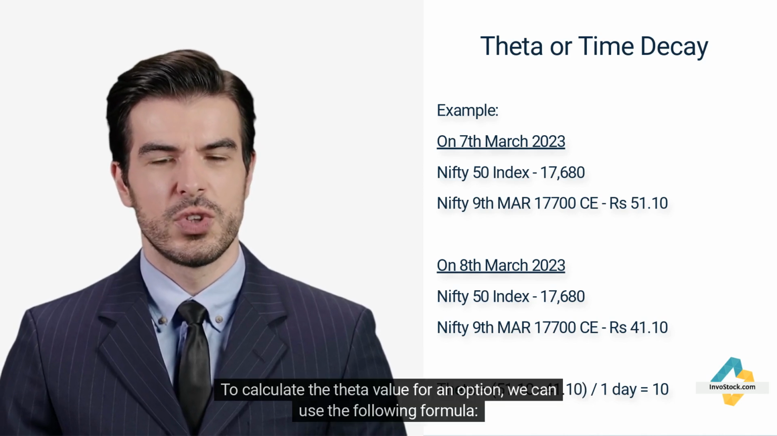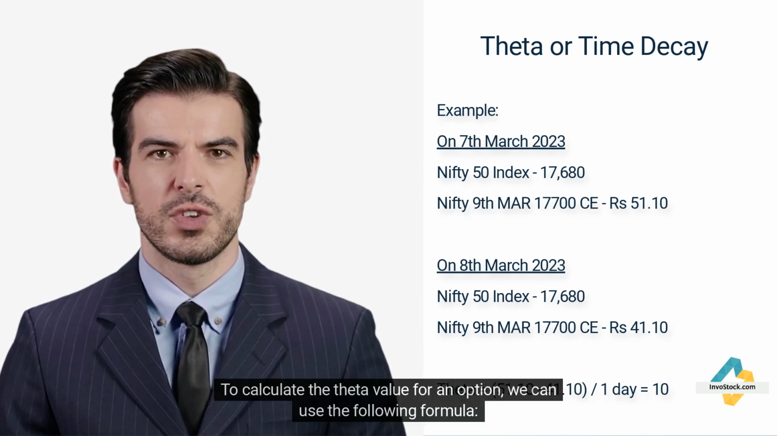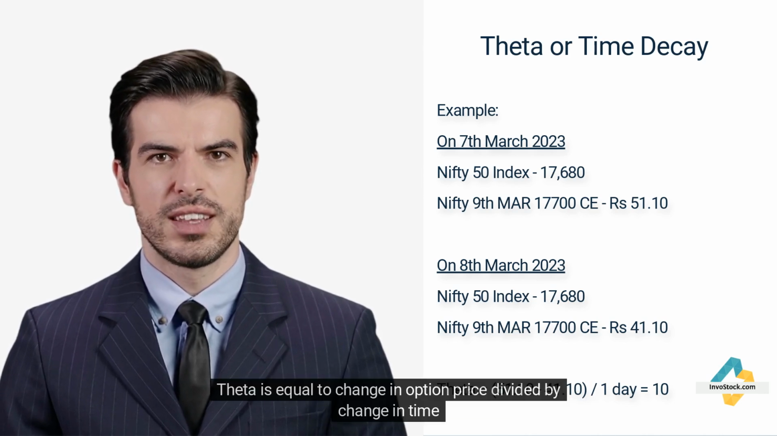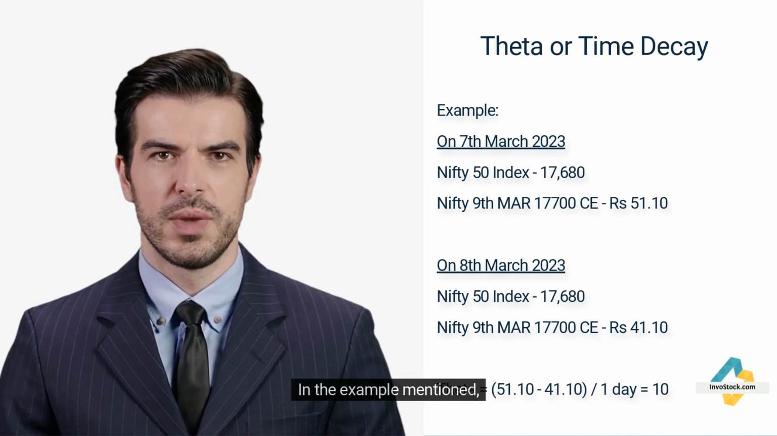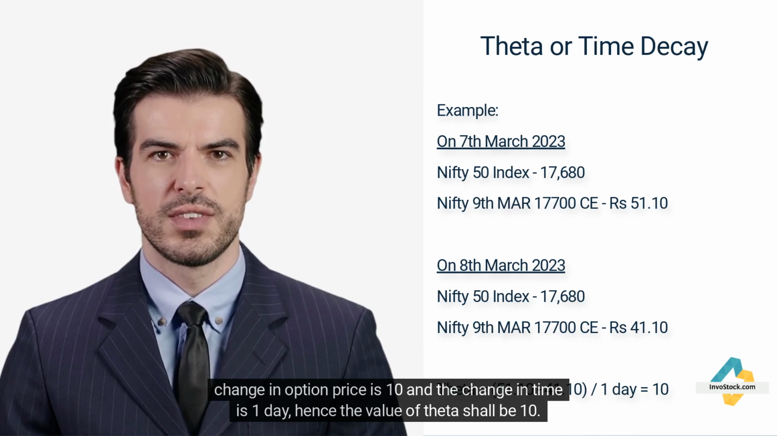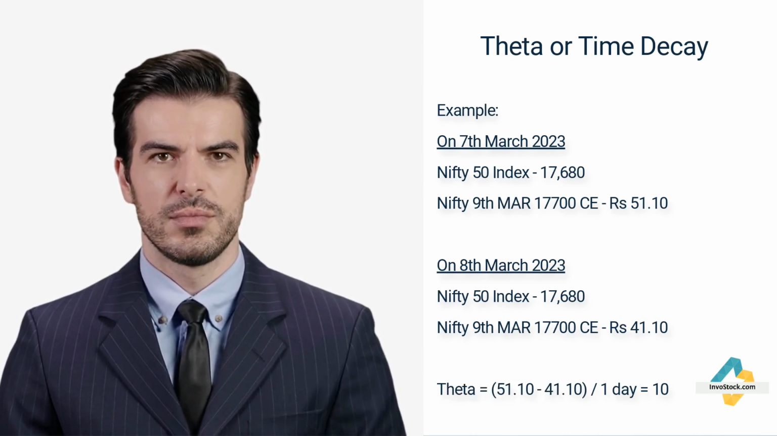To calculate the theta value for an option, we can use the following formula. Theta is equal to change in option price divided by change in time. In the example mentioned, change in option price is 10 and the change in time is 1 day, hence the value of theta shall be 10.